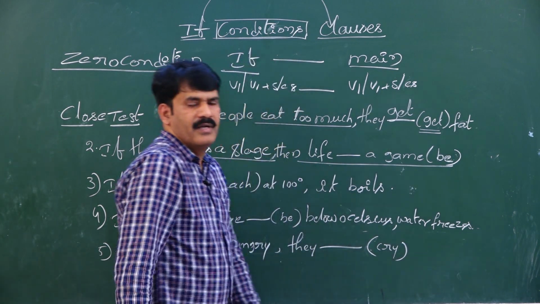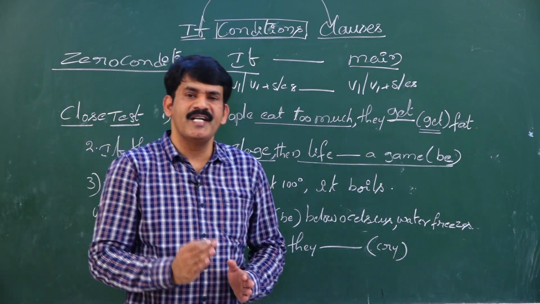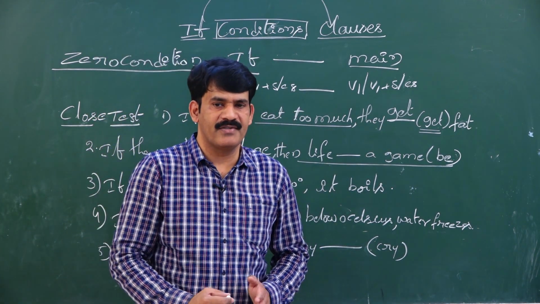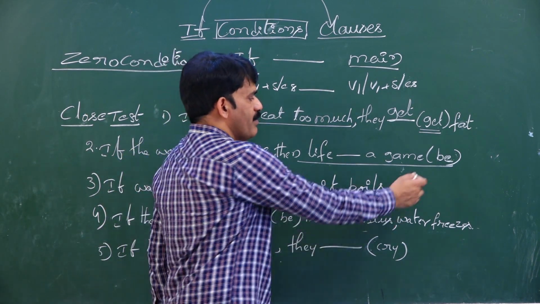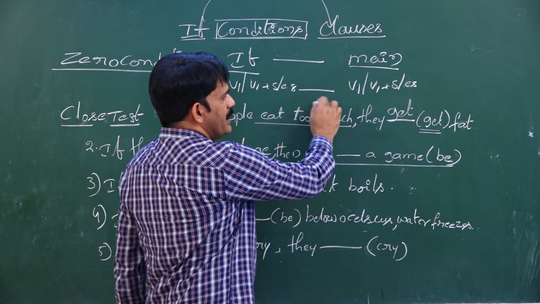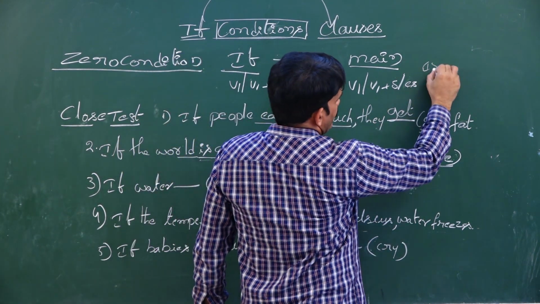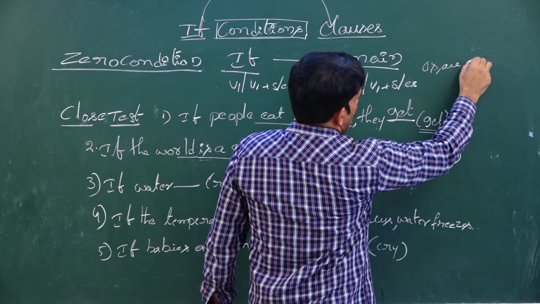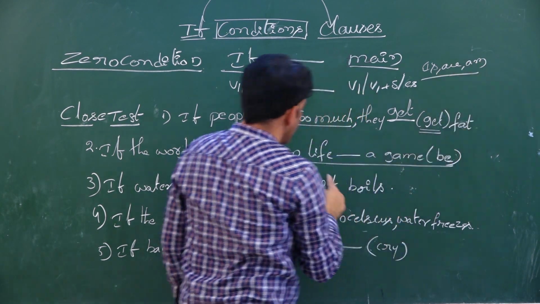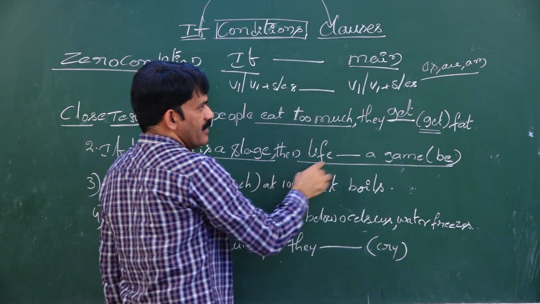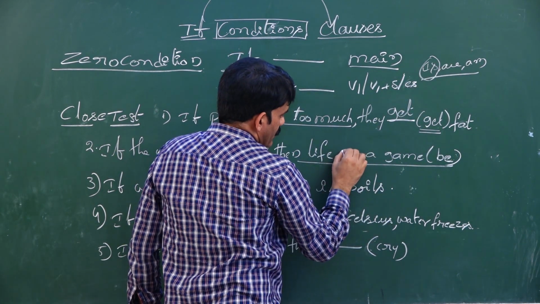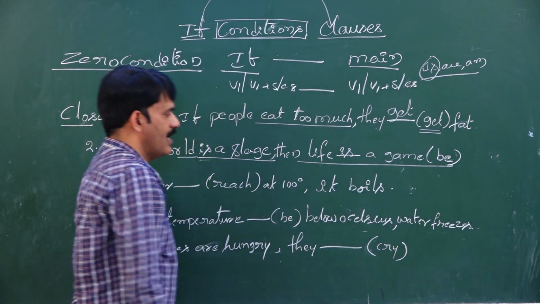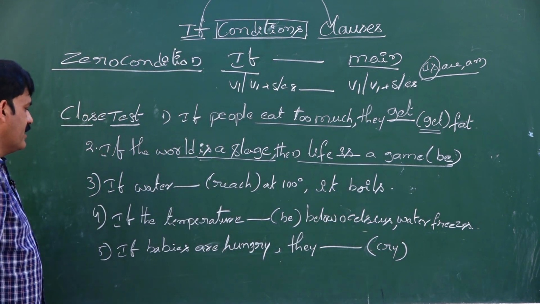My dear children, remember B stands for the B form in fill in the blanks, not being. Do not write being. The present B forms are is, are, am. As the subject is life, third person singular, we use is in the place of be. So life is a game. Let us see the next sentence.